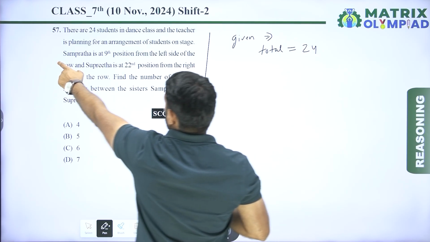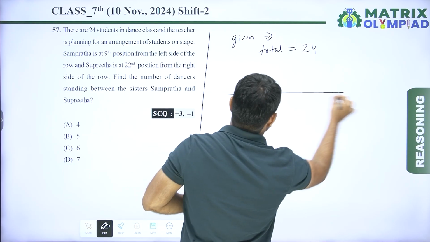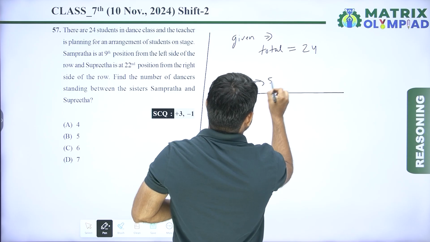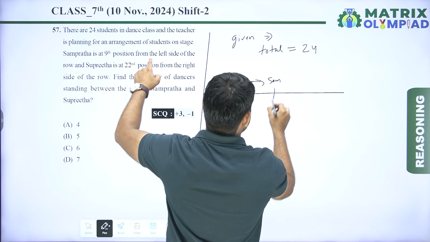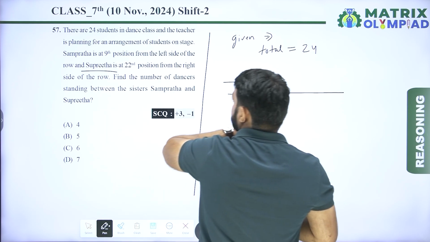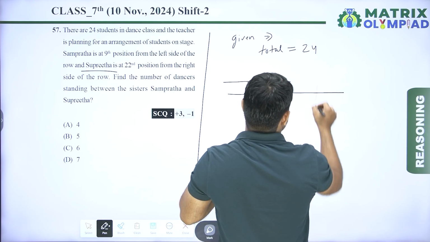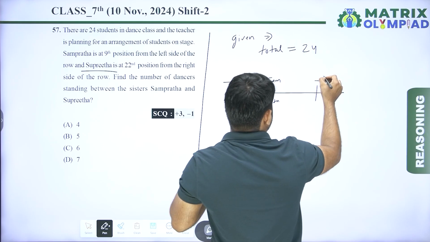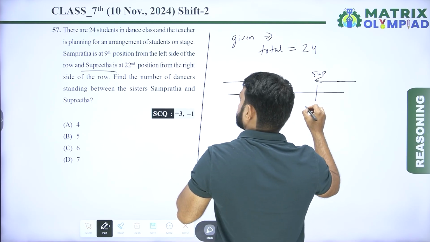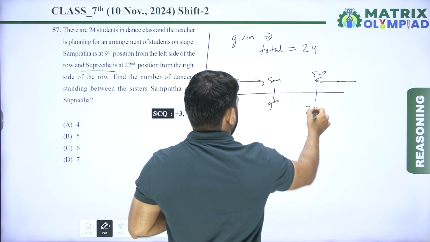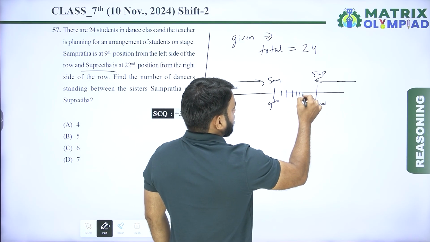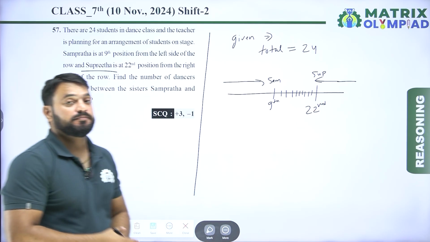Now position of Sampratha from the left is 9th and position of Supratha from the right side of the row is 22. Now find the number of students in between Sampratha and Supratha.